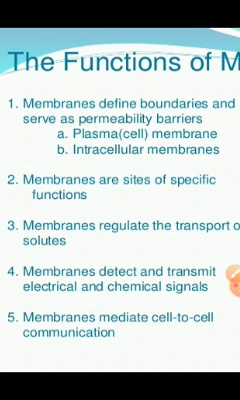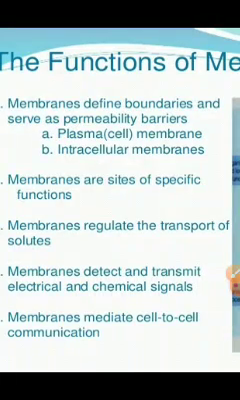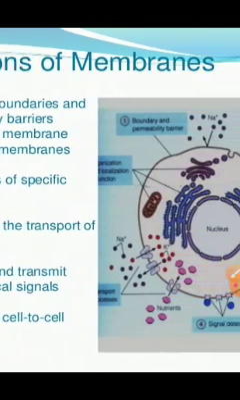So there are two barriers, plasma membrane and intracellular membrane. Plasma membrane and intracellular membrane, that is, the membrane inside the cell, is the intracellular membrane. And the second function is that the membranes are sites for specific functions like phagocytosis, pinocytosis, plasmolysis, and osmosis. These are the specific functions done by the plasma membrane.